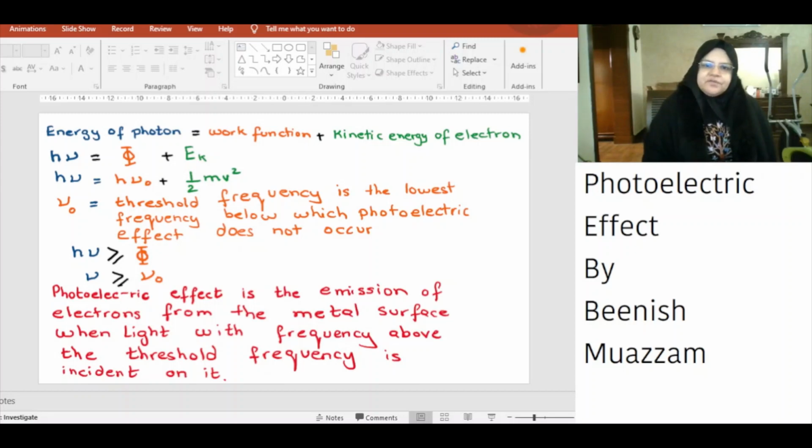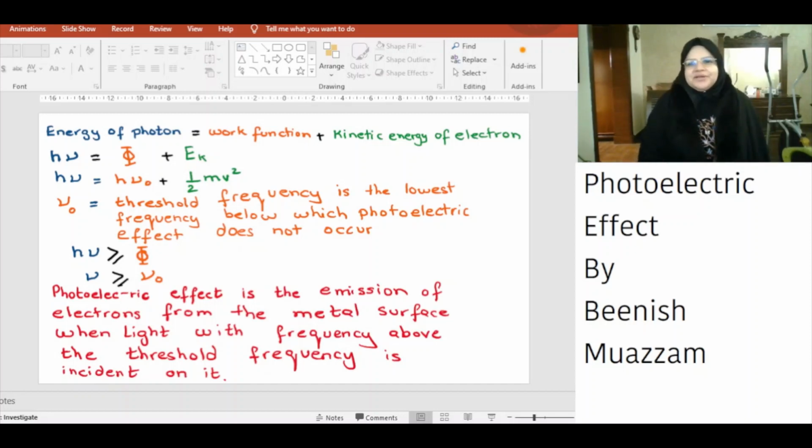The condition for the photoelectric effect is that the energy of the photon must be greater than or equal to the work function, which means h nu must be greater than or equal to h nu naught, which means that the frequency of the photon must be greater than the threshold frequency.